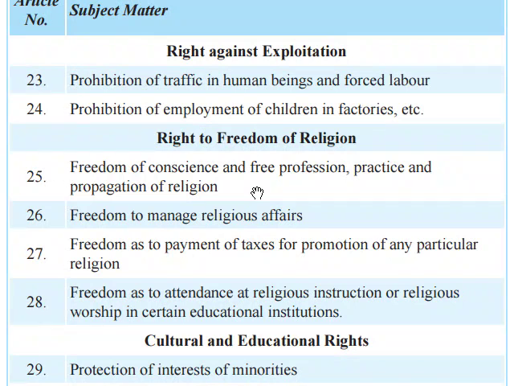Article 26: freedom to manage religious affairs. Article 27: freedom as to payment of taxes for promotion of any particular religion. Article 28: freedom as to attendance at religious instruction or religious worship in certain educational institutions.